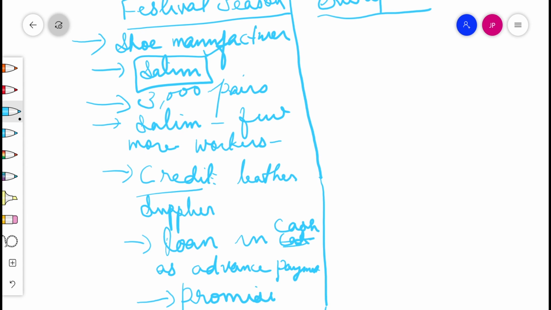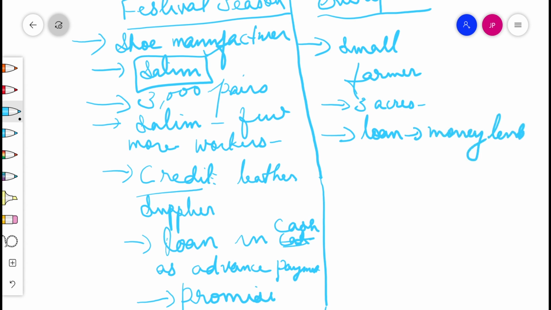Second case, Sapna's problem. Sapna, a small farmer, grows groundnut on her 3 acres of land. She takes a loan from the money lender. We know he charges a high rate of interest. She takes it to meet the expense of cultivation, hoping that her harvest would help repay the loan. Midway through the season, the crop is hit by pests, and the crop fails. Though Sapna sprays her crops with expensive pesticides, it makes little difference. She is unable to repay the money lender, and the debt grows over the year into a large amount.